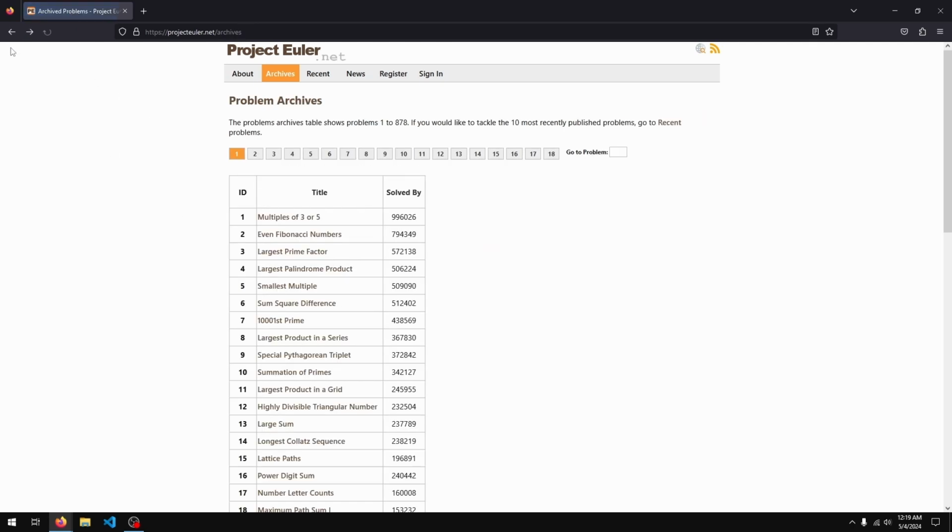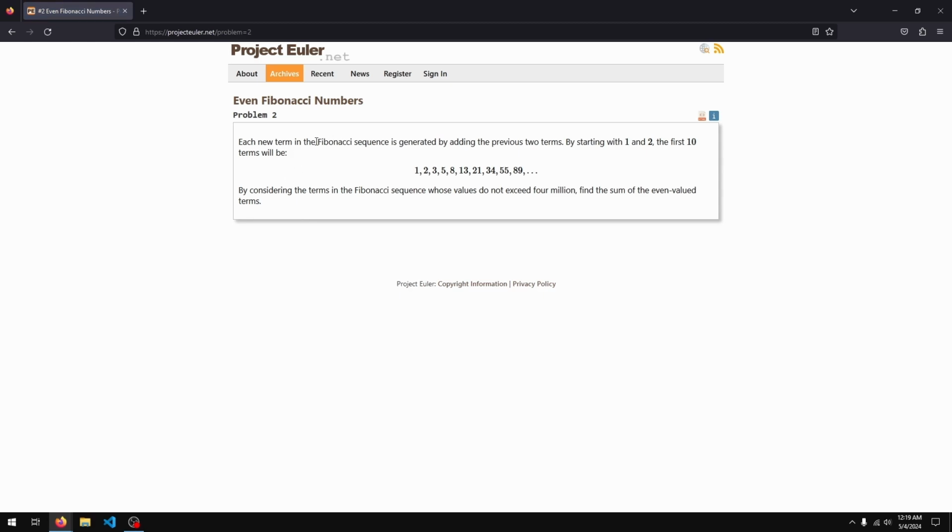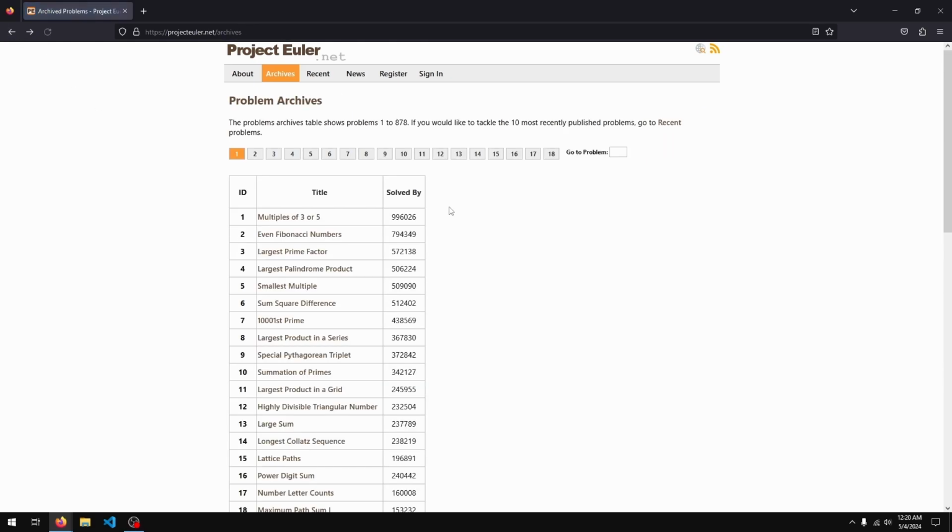Similarly, if you go to the second one, it talks about the Fibonacci numbers, and this one gives an example. But if, let's say, you still don't understand what it means, then you can look up a tutorial on what Fibonacci numbers actually are. So yeah, you can use Google to figure stuff out, but don't use it to get solutions to the problems.